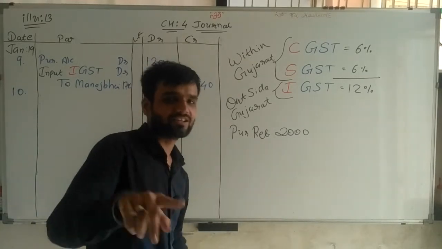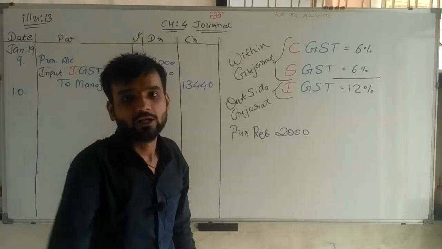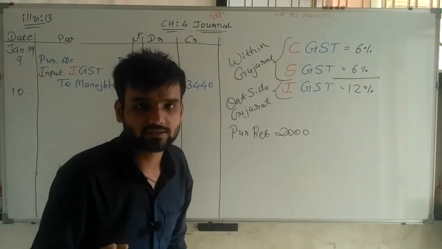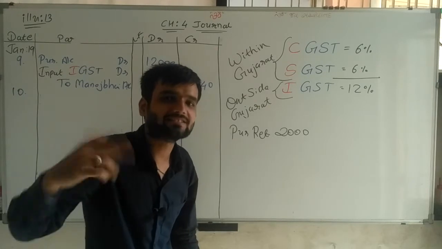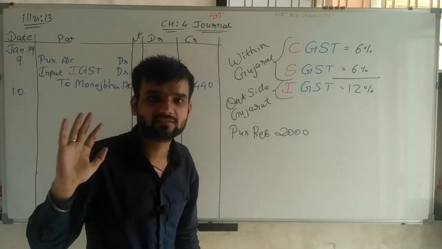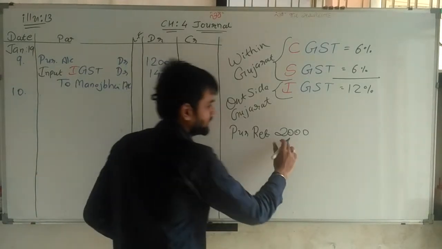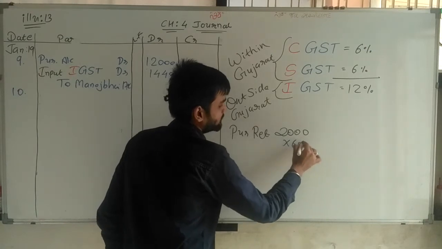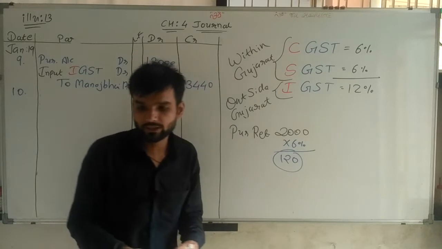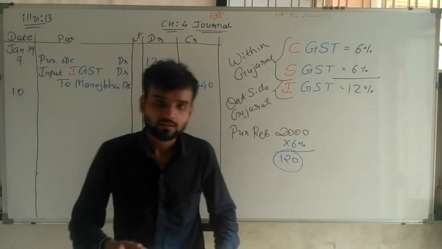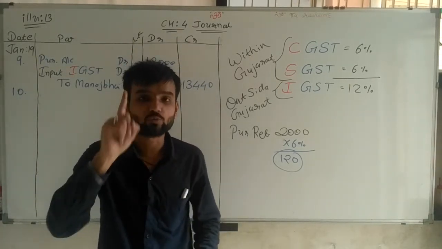For sales and sales return, output GST. For purchase and purchase return, input GST. For sales and sales return, output GST is considered. So here 6% is applicable. 120 rupees GST considered, but two GSTs, not one.